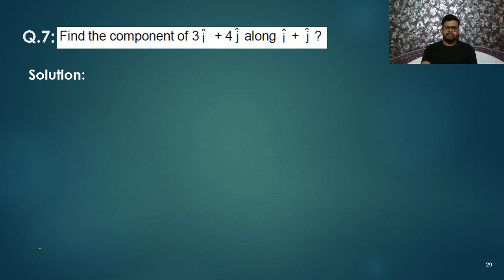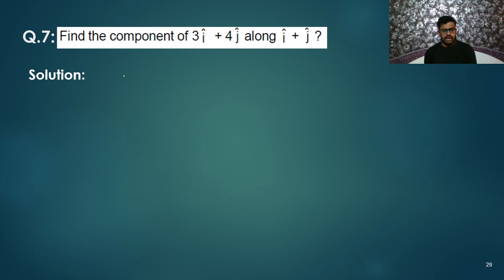Next, let us talk about question number 7. So, my dear friends, as I told you, vectors is a really very simple chapter. You just need to know the basics. If you learn it once, it will become very easy for you. Find the components of 3 i cap + 4 j cap along i cap + j cap.